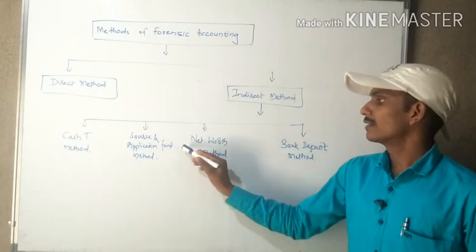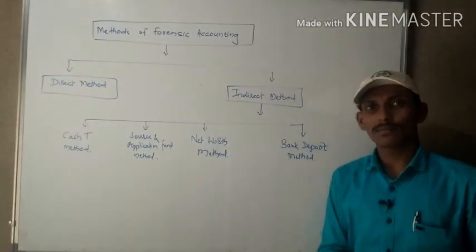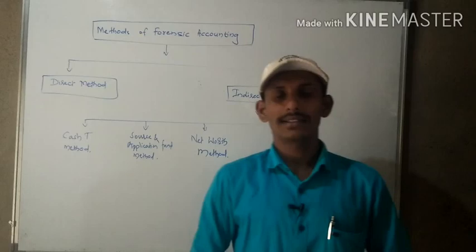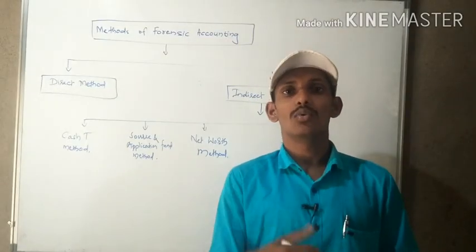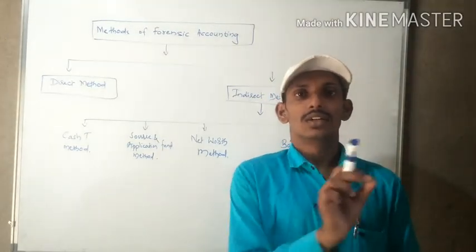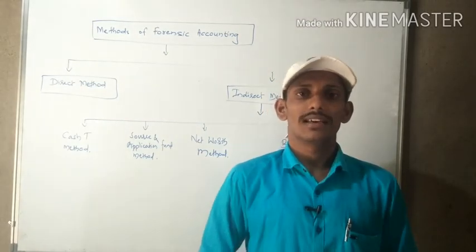Again, the third method is the net worth method. I think you might know that net worth is calculated as total assets minus total liabilities.